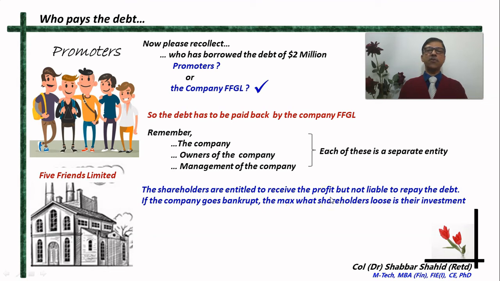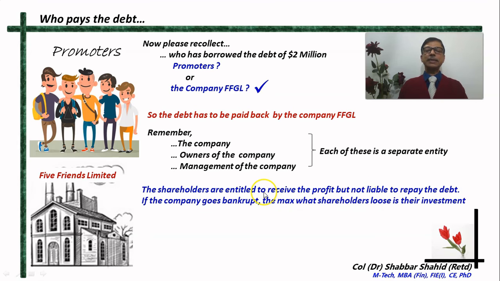If the company generates profit, the shareholders are entitled to receive the profit in an equitable and distributable amount. Whatever share of the profit the promoters receive, the other shareholders will also receive the same equitable amount per share.